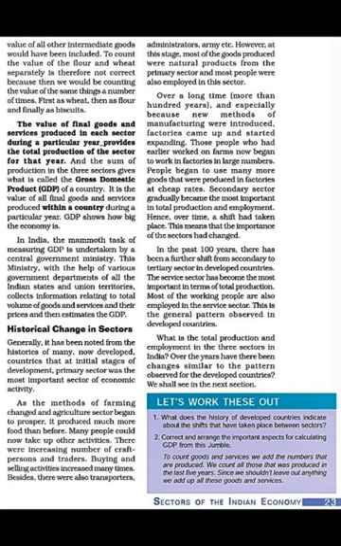Hence over time a shift has taken place. This means that the importance of sectors has changed. So we are seeing the importance of sectors here. From primary, the shift is to secondary, and in the past 100 years there has been a further shift from secondary to tertiary sector in the developed countries. The service sector has become more important.